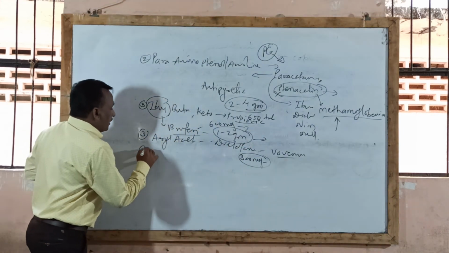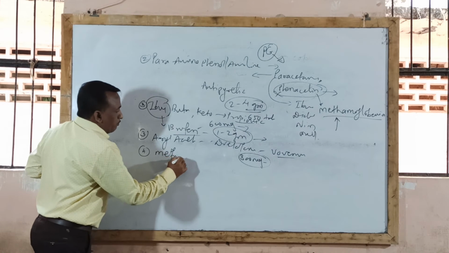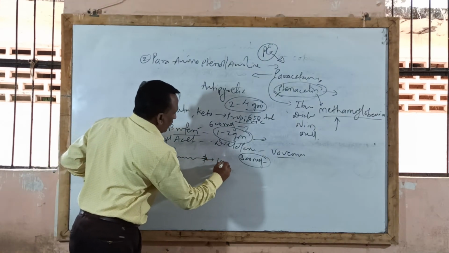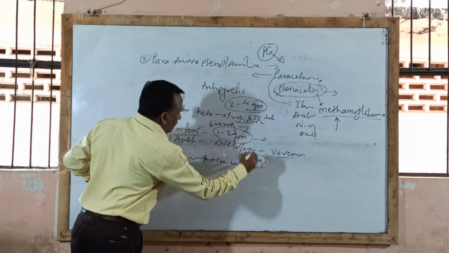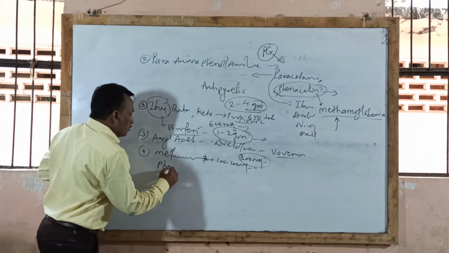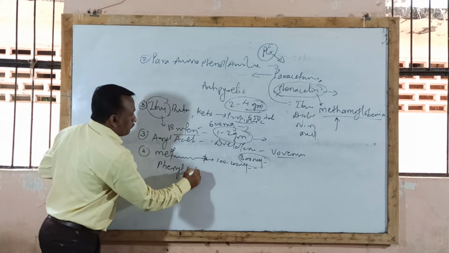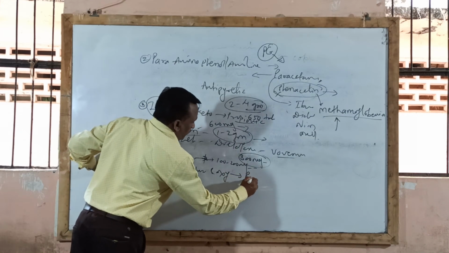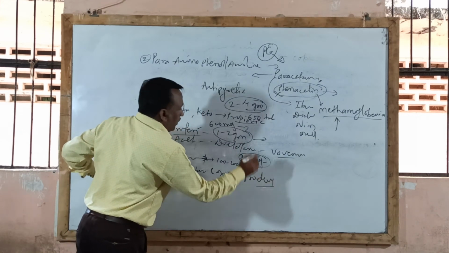Then the fourth type, mefenamic acid, which belongs to the fenamic acid derivatives. Same as before, 100 to 200 milligram given by oral route of administration. One more example, phenylbutazone and oxyphenbutazone. These drugs are used as prodrugs, which we already completed under general pharmacology.